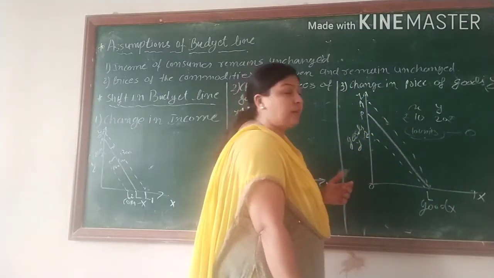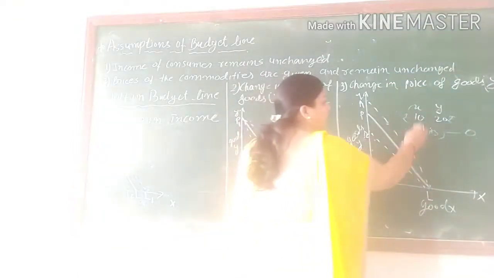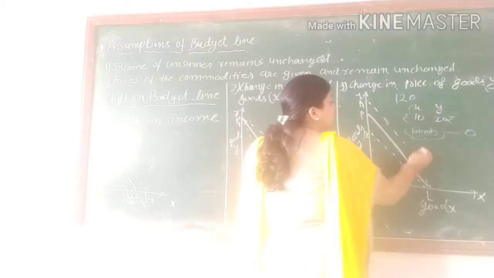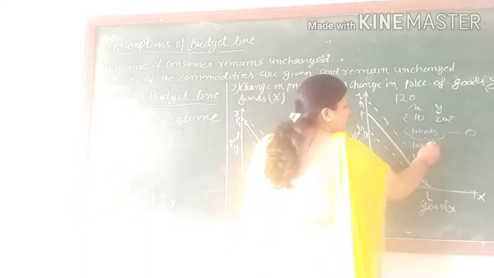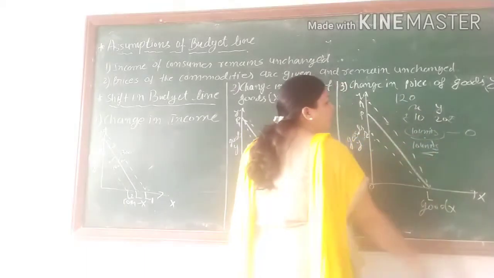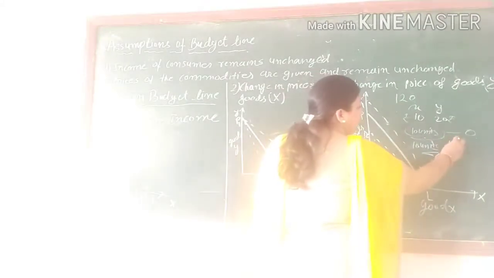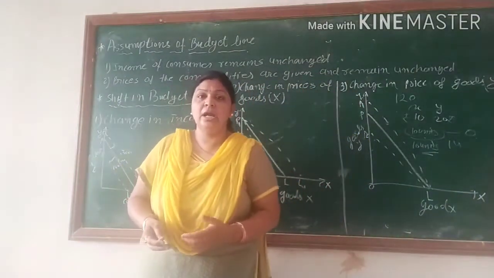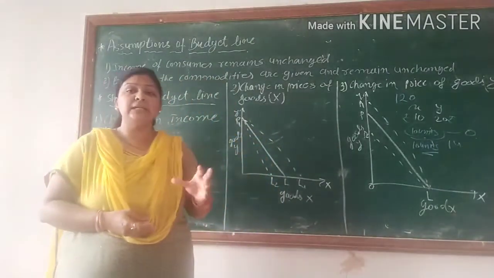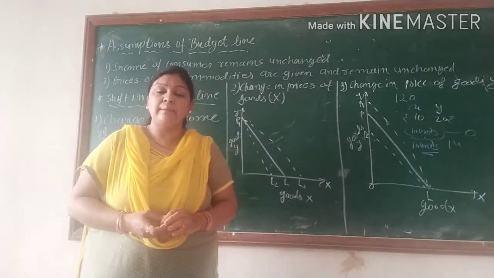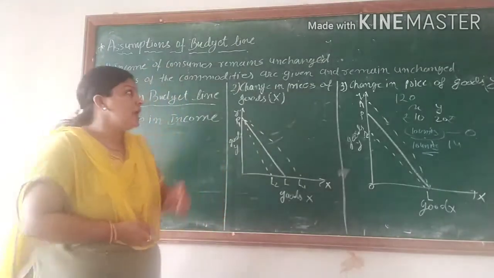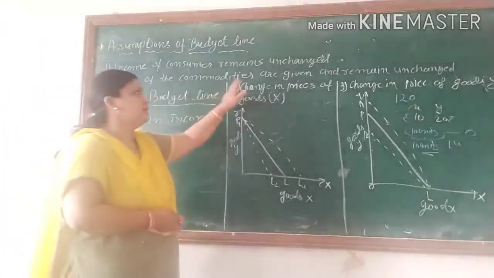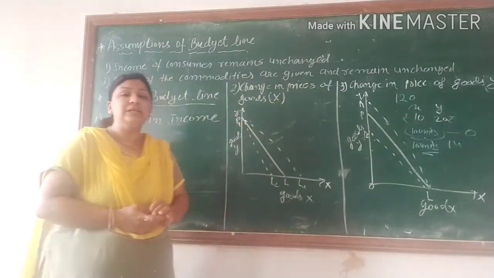Clear? But if consumer income increases to 120 rupees, then we consume 10 units of X and 1 unit of Y. It means if the consumer's income is changed, it reflects in the budget line or consumption capacity of the consumer. Second assumption is prices of the commodities are given and remain unchanged.